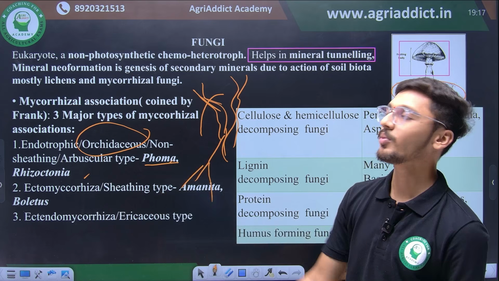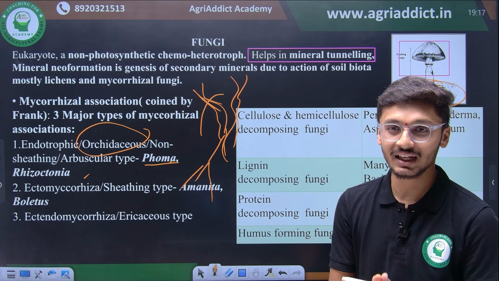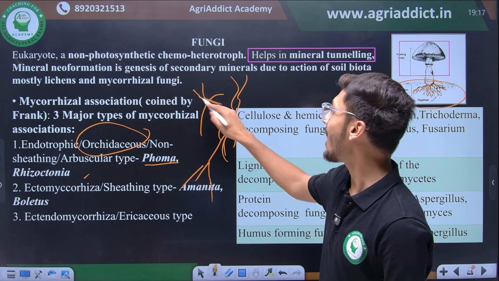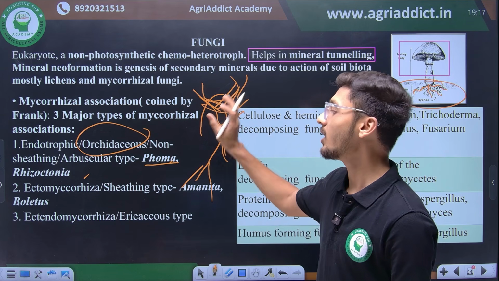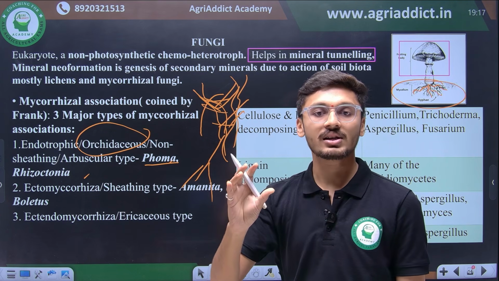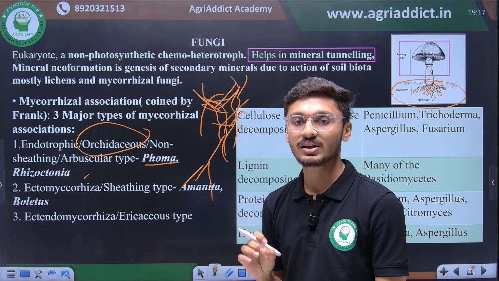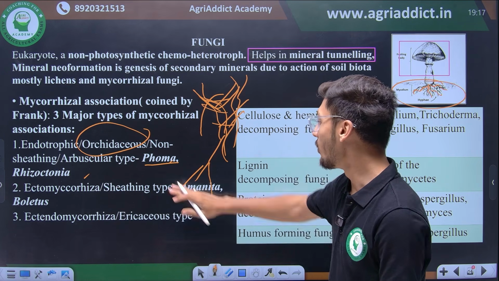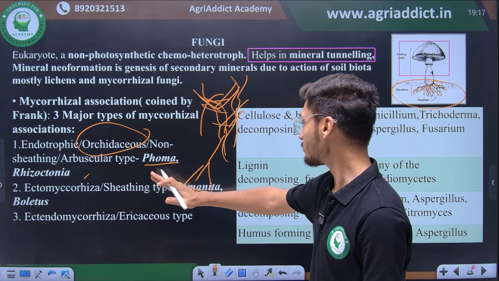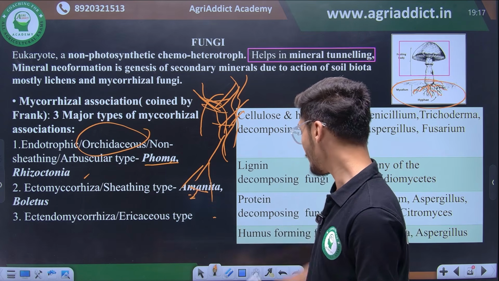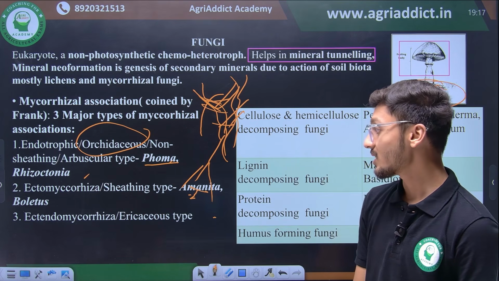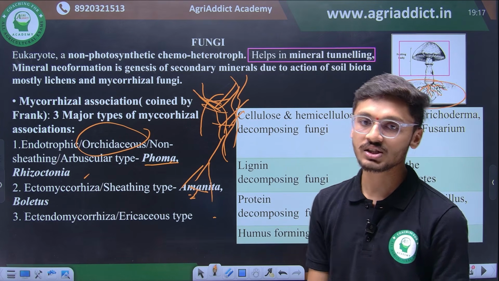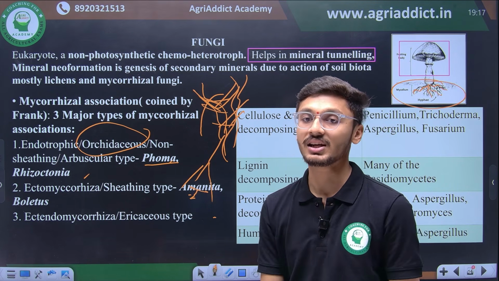Then we have ectomycorrhiza. Ectomycorrhiza is a sheathing type in which a blanket-like layer forms outside the roots. Such a mycorrhizal association is known as ectomycorrhizal association, and well-known examples are Boletus and Amanita. Then we have ecto-endomycorrhizal association or the arbutoid type of association. You should also look at examples of this once properly.